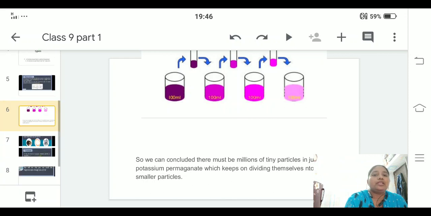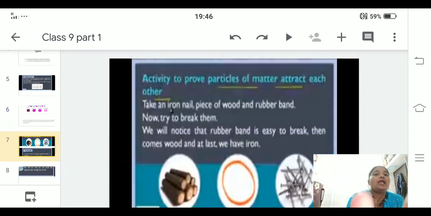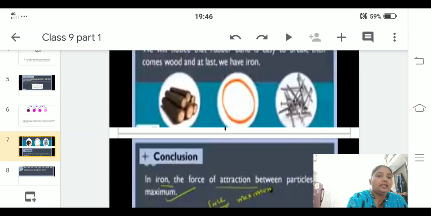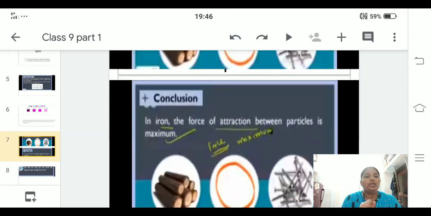Fine. Coming to the next one, that particles of matter attract each other. Taking an example of three things: a wooden piece or a log which you can see here, a rubber band and an iron. You can mold or bend a rubber band, but it takes less force, which can be applied with your hand. And the next one is the wooden piece. It takes a little more hard work.